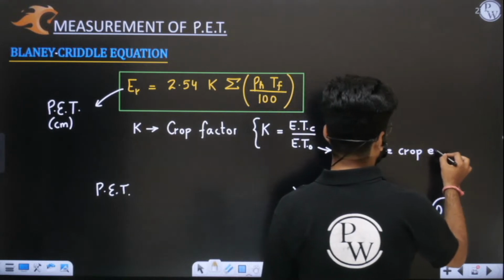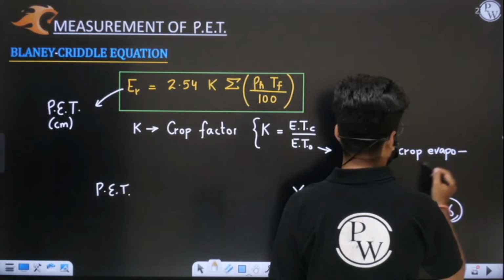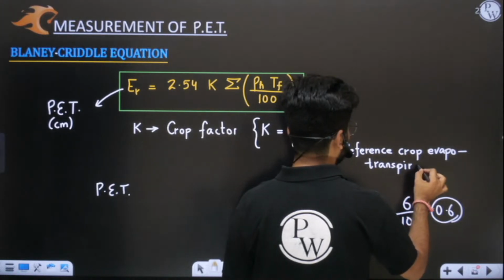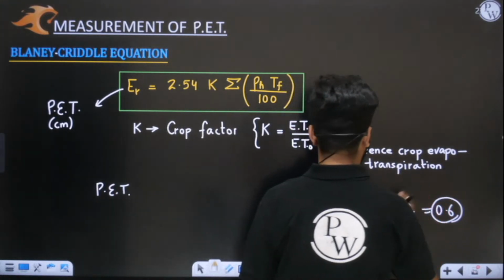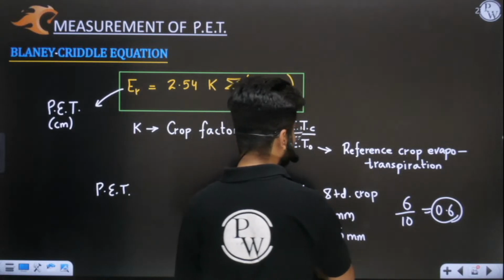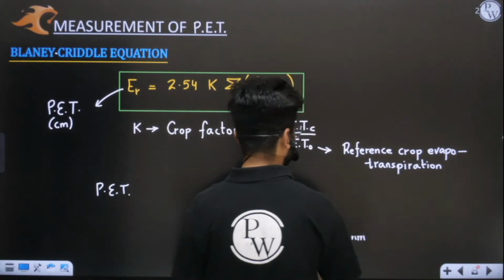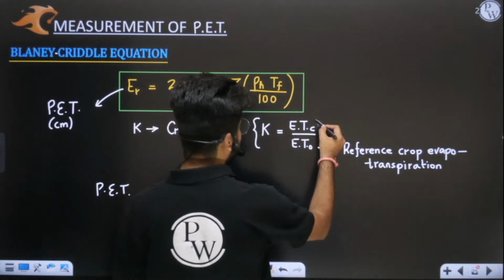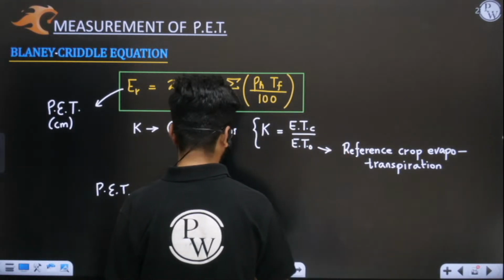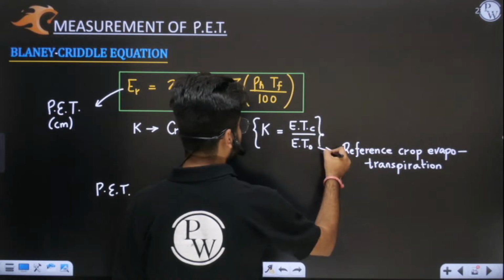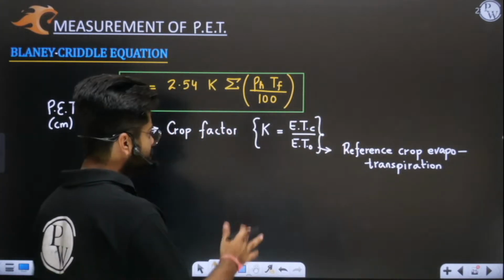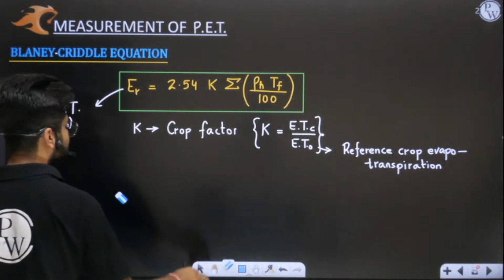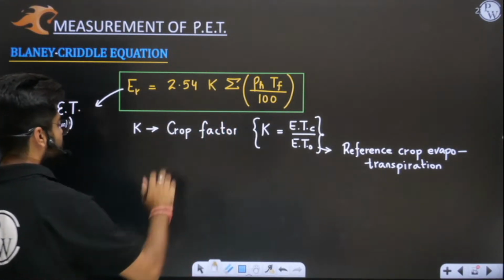So ET naught is reference crop evapotranspiration. When you compare with the reference crop, that is your ET naught. And ETC is evapotranspiration of your given crop. I hope this is very, very clear to you. So now we'll move ahead. This is K. Now what is pH?